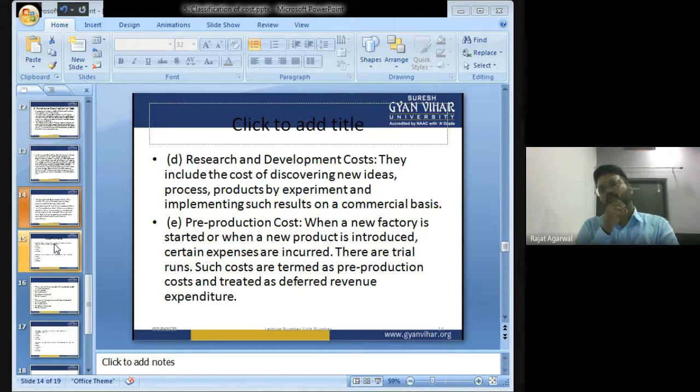Sir, what is this cruise control? I tell you. Suppose you are driving your car on a highway. Now we all know, if we drive our car at a constant speed, our car will give more average. But you all know that it is not possible to drive a car at a constant speed, because we have to keep our legs on the accelerator as well as on the clutch.